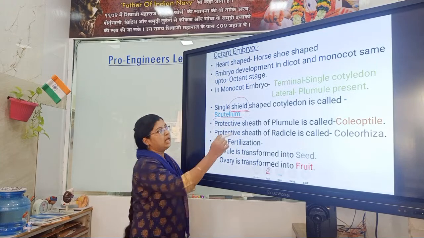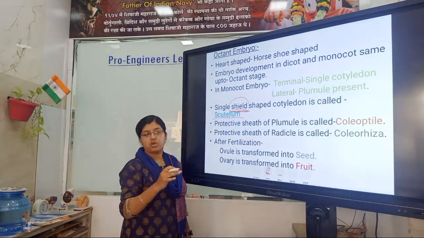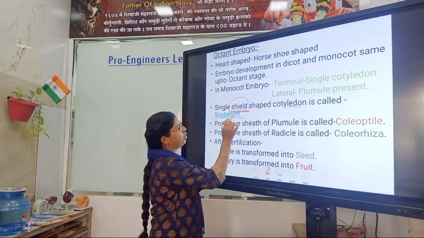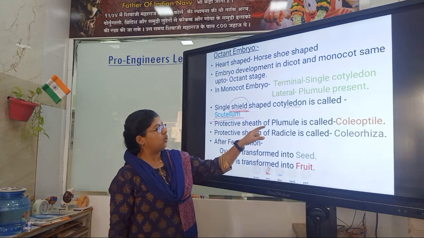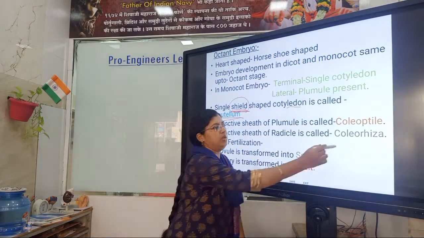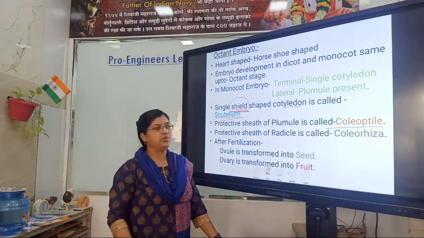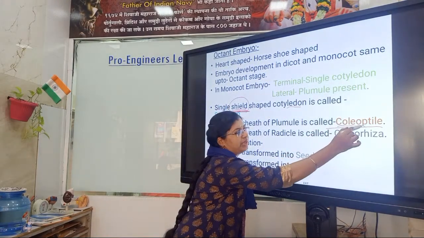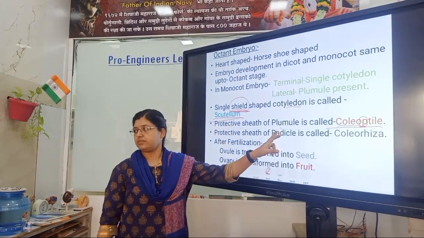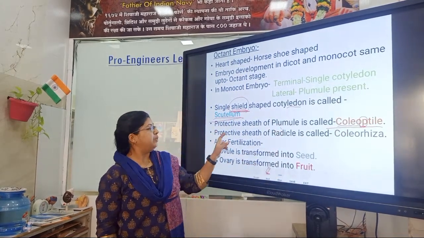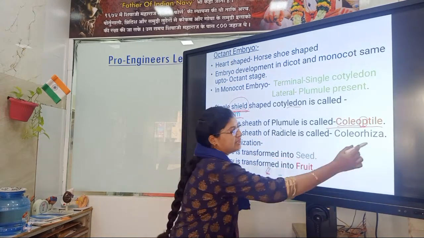The protective sheath of plumule is called coleoptile. Don't forget, this P is for plumule. And the protective sheath of radicle is called coleorhiza.